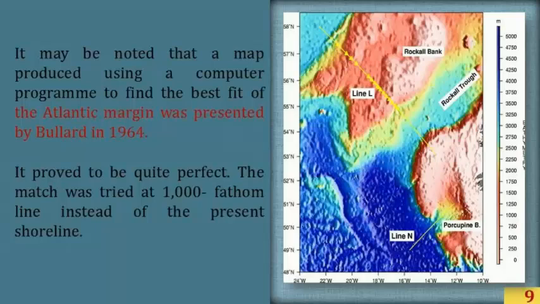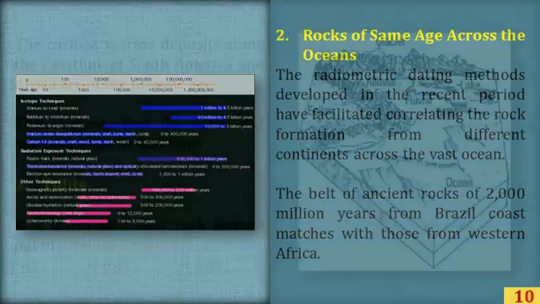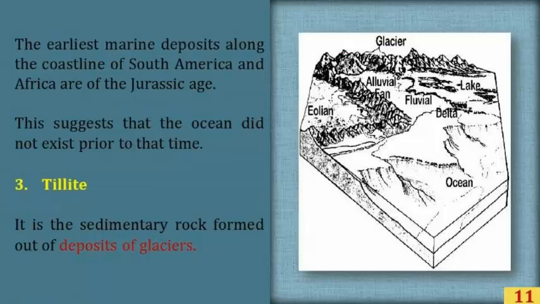The second evidence is rocks of the same age across the oceans. The radiometric dating methods developed in the recent period have facilitated correlating the rock formations from different continents across the vast ocean. The belt of ancient rocks of 2000 million years from the Brazilian coast matches with those of Western Africa. The earliest marine deposits along the coastline of South America and Africa are of the Jurassic Age. This suggests that the ocean did not exist prior to that time.